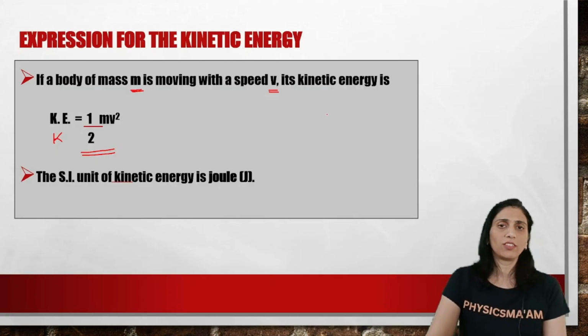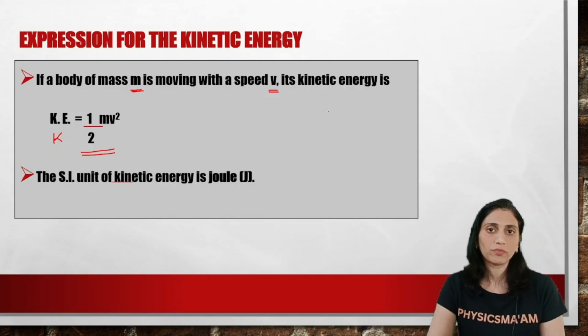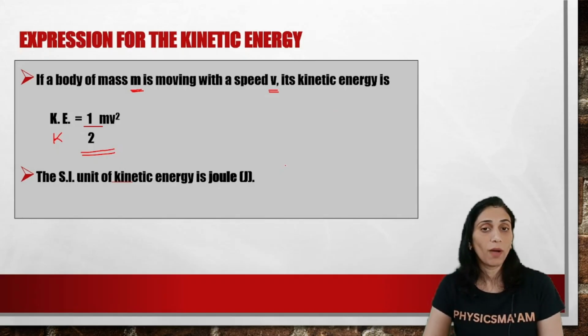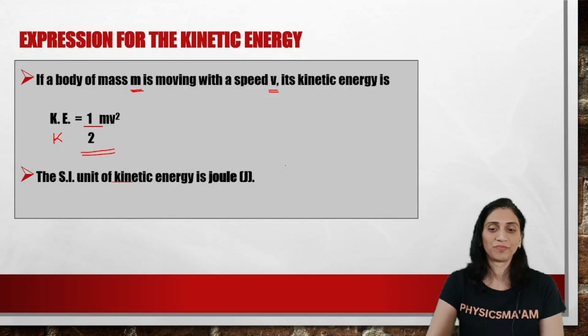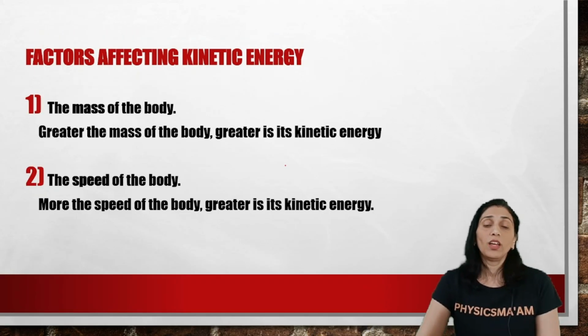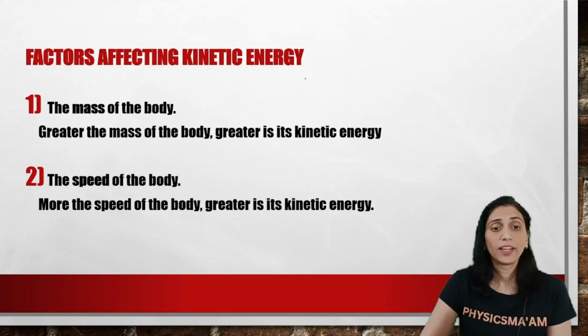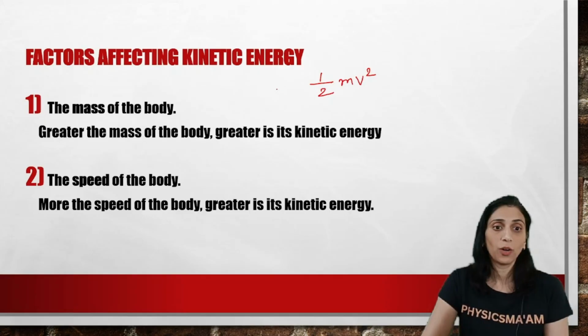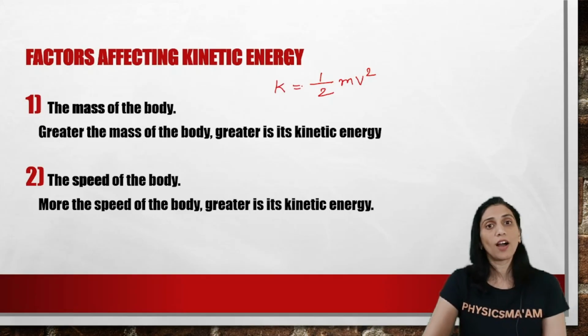So what is going to be the SI unit of kinetic energy? Since it is also energy, the unit is going to be same as any other form of energy, which is joule. So joule is the SI unit of kinetic energy, and the formula we use is half mv square, where m is the mass, v is the velocity with which the body is moving. I will write down the formula over here: K equal to half mv square.